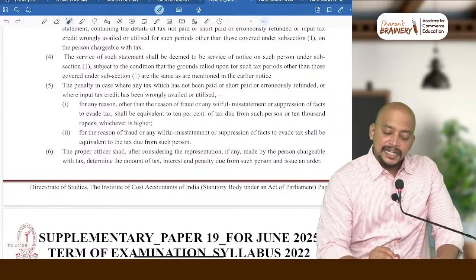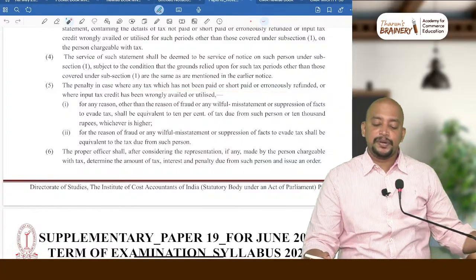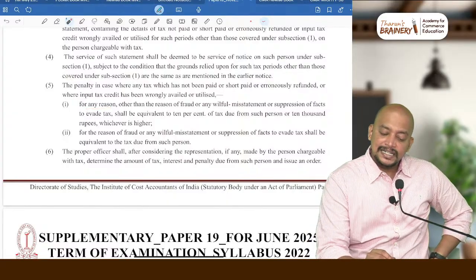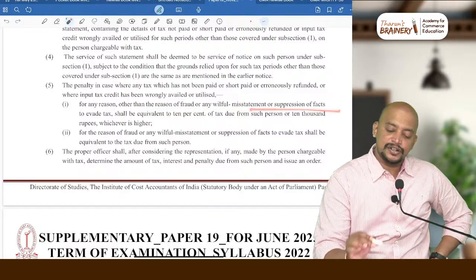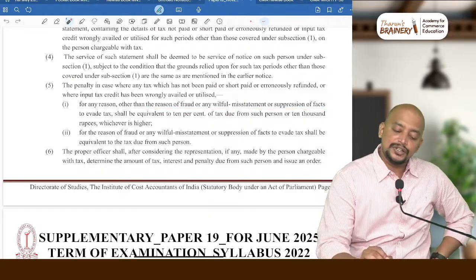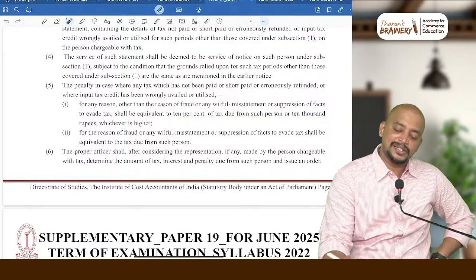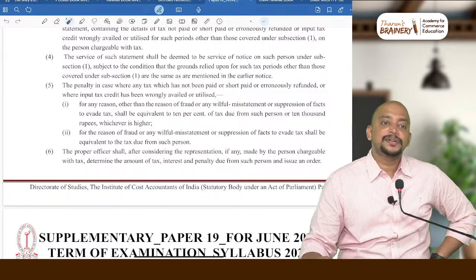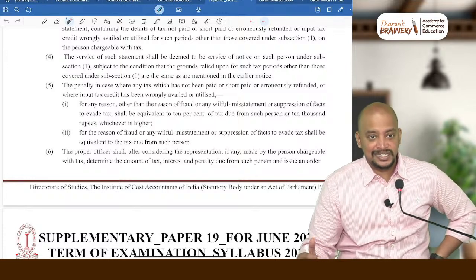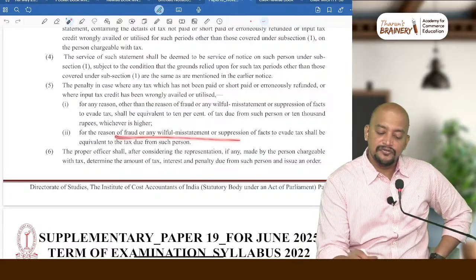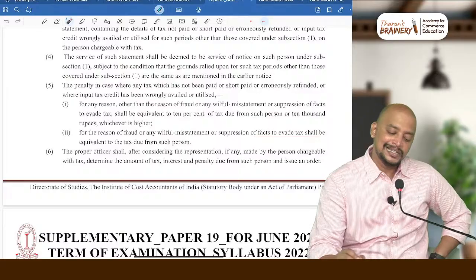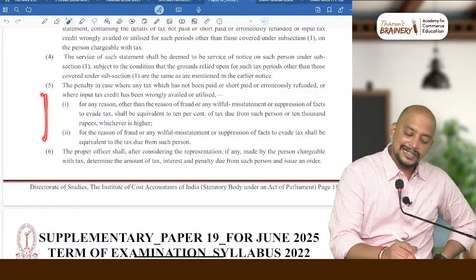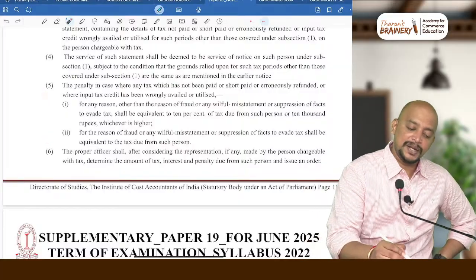Then the penalty in case where any tax has not been paid or short paid or erroneously refunded, or ITC wrongly availed or utilized, for any reason other than fraud or willful misstatement or suppression of facts to evade tax, shall be equal to 10% of the tax due from such person, or 10,000 rupees, whichever is higher. Same, no change. Previously also same. So 10% of tax or 10,000, whichever is higher. If it is fraud or willful misstatement or suppression of facts to evade tax, the penalty shall be equal to the tax due from such person. So in this place there is a difference. Remaining, it will be the same now.